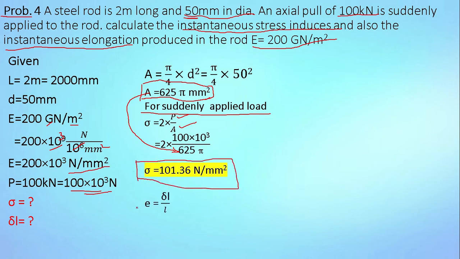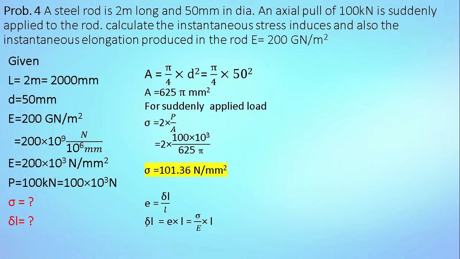Now we know the formula for linear strain: change in length divided by original length. So del L can be written as strain multiplied by L, and strain can be written as sigma divided by E, so del L is sigma divided by E multiplied by L. So put all the values in this equation: value of sigma 101.36, Young's modulus 200 into 10 raised to 3, and this length 2000. So the final answer is del L is equal to 1.0186 mm. This is our final answer.